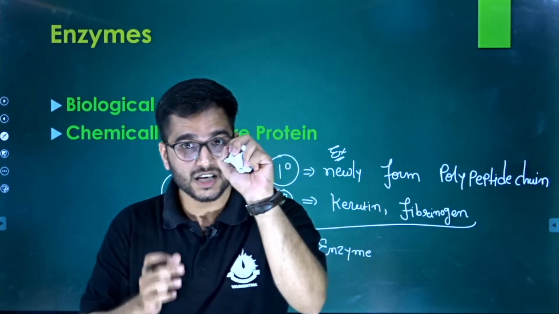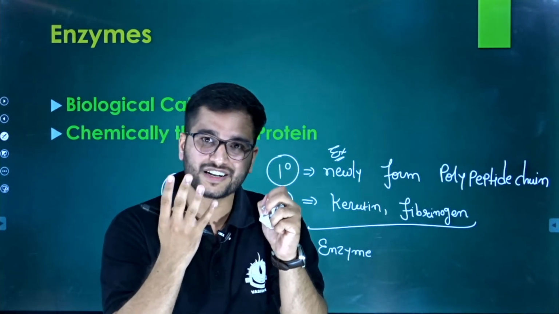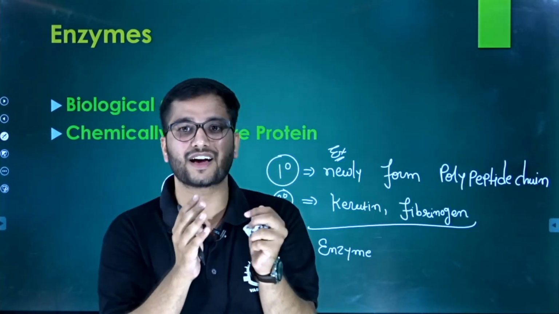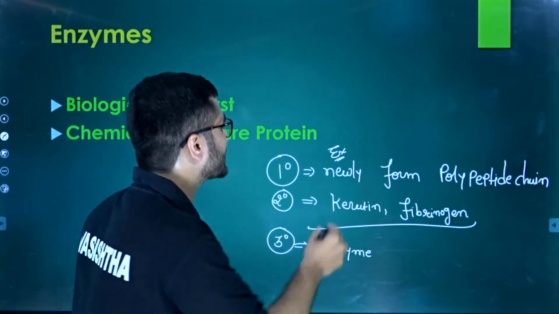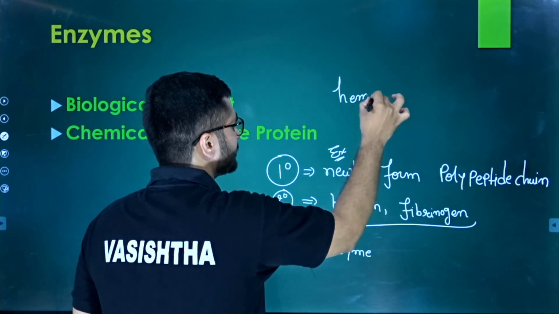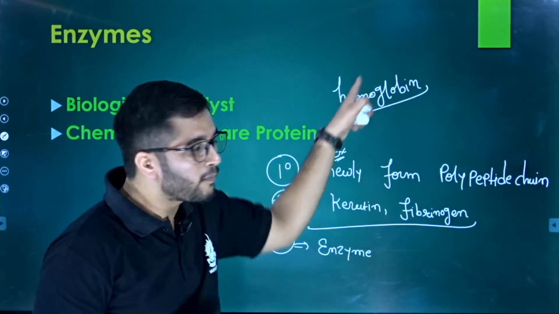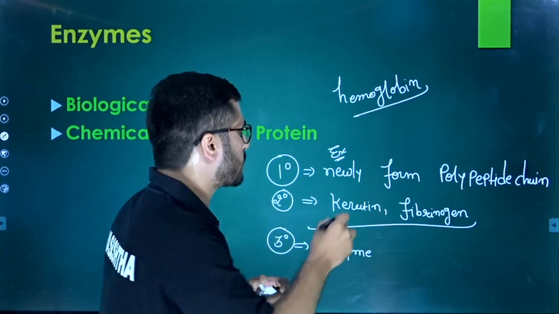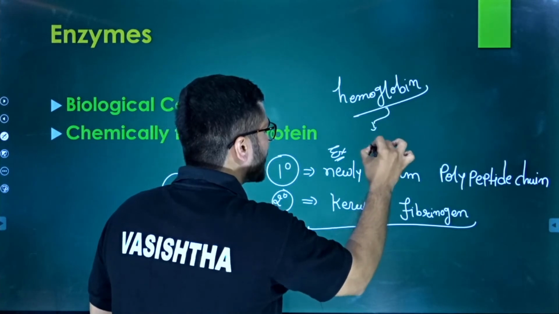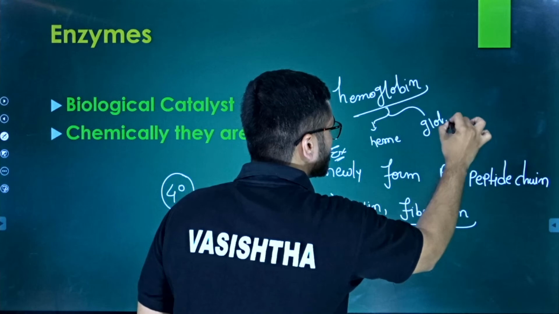But in this case, where we just see the four tertiary chains together, or you can say a complex of 4 tertiary chains, what is the example? The example is hemoglobin. Not the pure hemoglobin, but the globin of this hemoglobin, right? So hemoglobin comprises 2 parts. One is the iron-containing part, which is the heme. The other is the globin part, which is a protein.